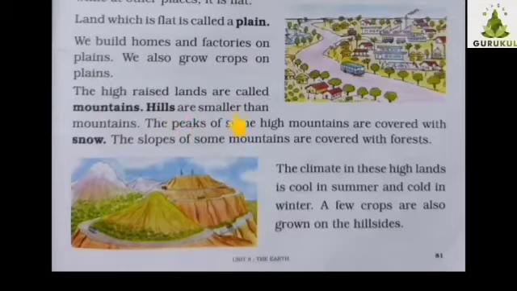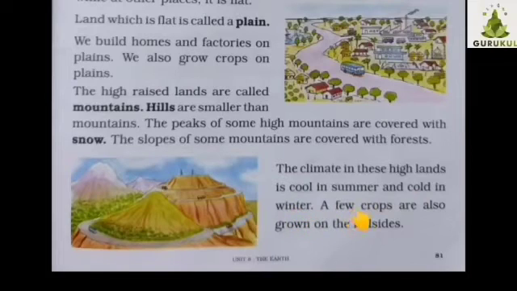Hills are smaller than mountains. The peaks of some high mountains are covered with snow. The slopes of some mountains are covered with forests. The climate in these highlands is cool in summer and cold in winter.